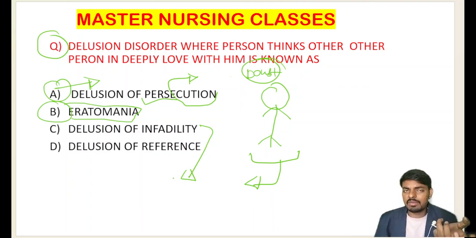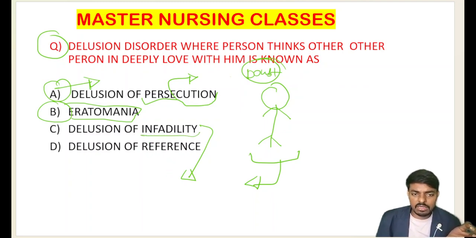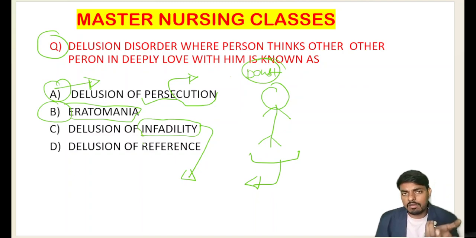The person always has the false fixed belief of unfaithfulness of his loved one, and that is what we call the delusion of infidelity. Infidelity here stands for unfaithfulness. His life partner is unfaithful to him, so that is the false fixed belief, an unresolved one.